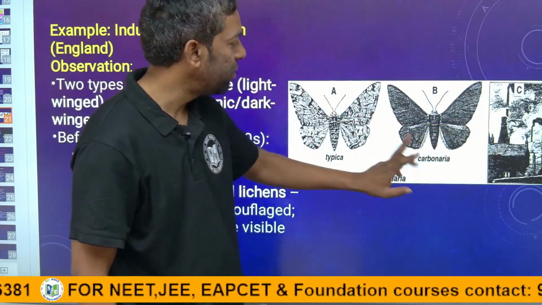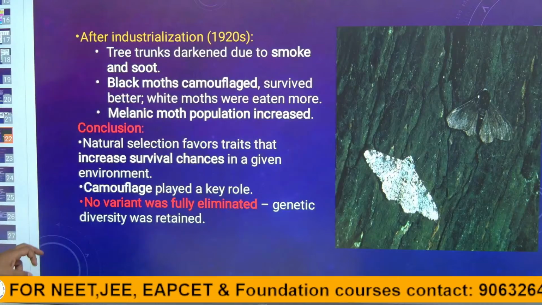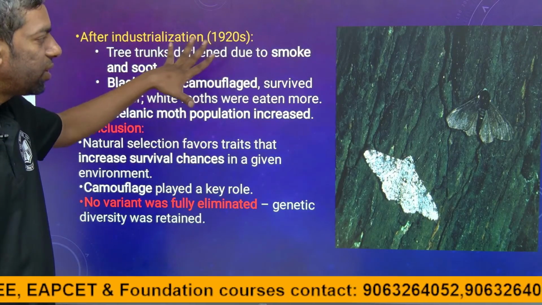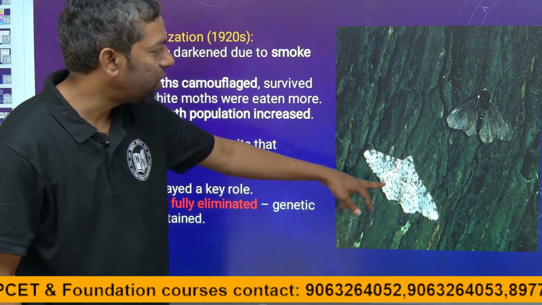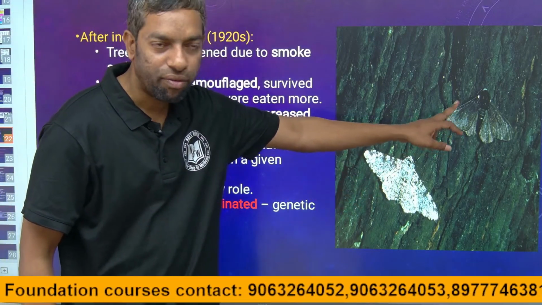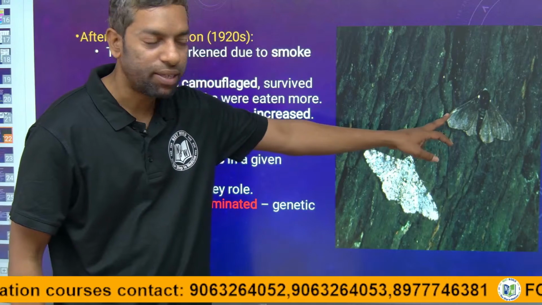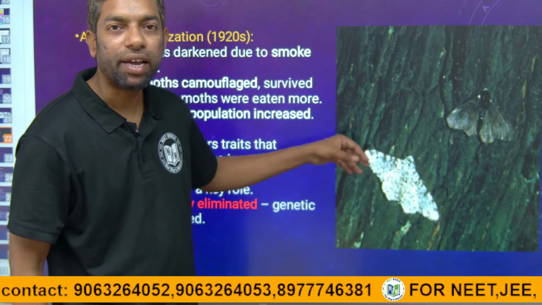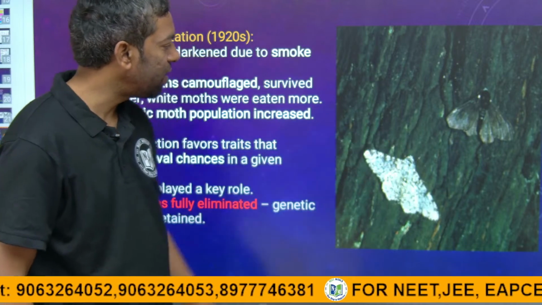Industries developed. During the 1920s, you have to observe that the dark ones are not visible to birds, while the white ones are easily visible to the birds. The birds can eat the white ones.